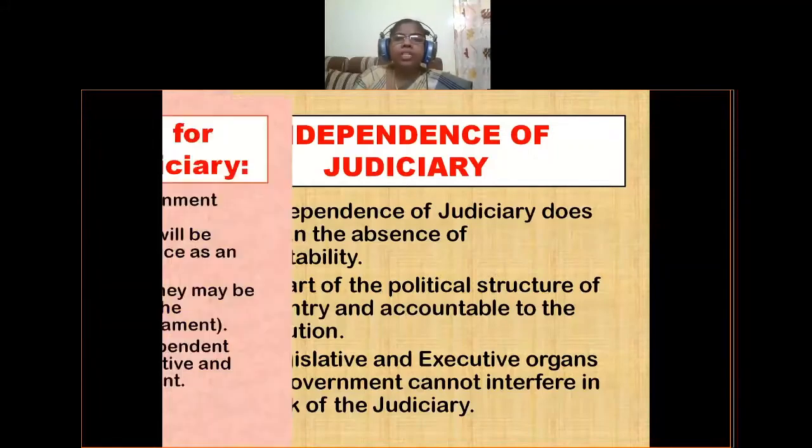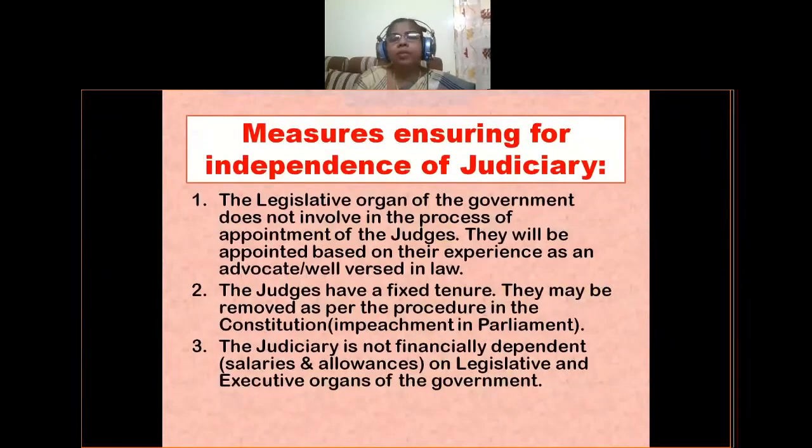Measures ensuring independence of judiciary. There are some measures, some conditions, where the judiciary enjoys its independence. The legislative organ of the government does not involve in the process of appointment of the judges. Appointment of the judges will be made by the executive organ of the government, not by the legislature, and they will be appointed based on their experience as an advocate or being well versed in law.